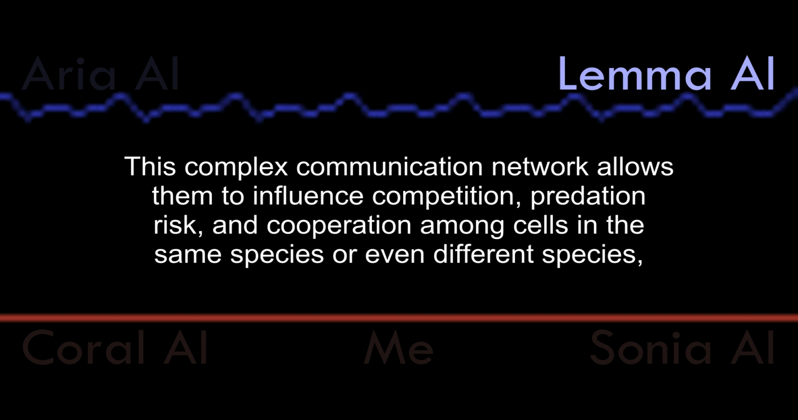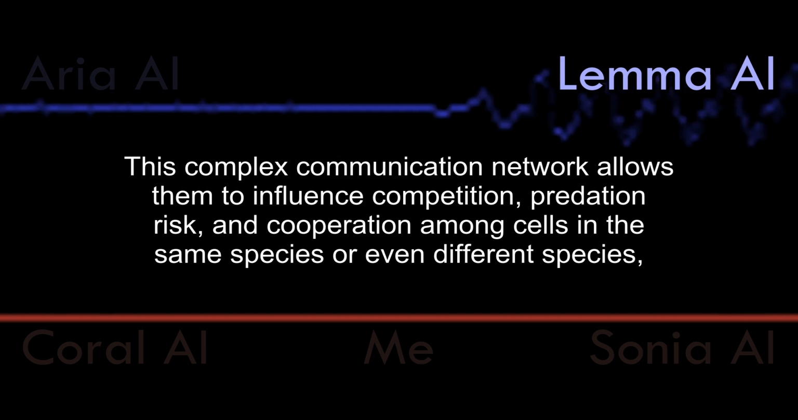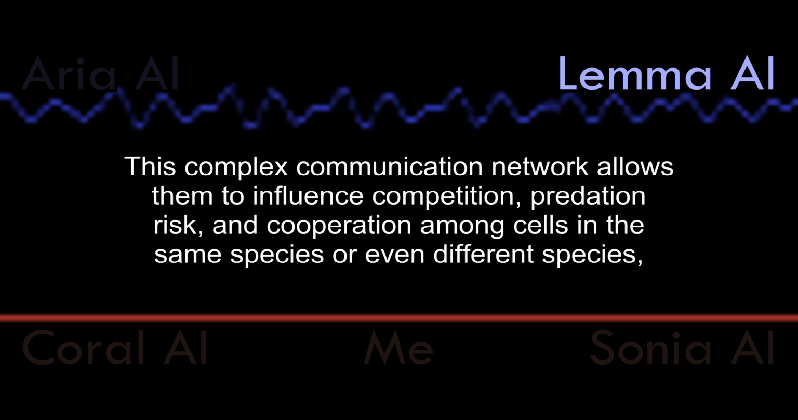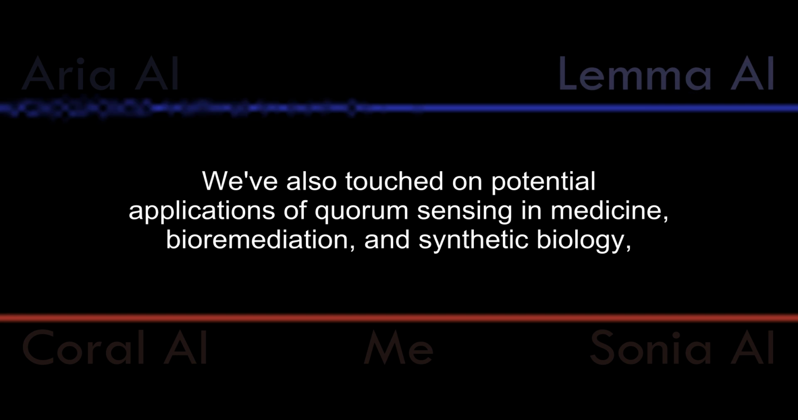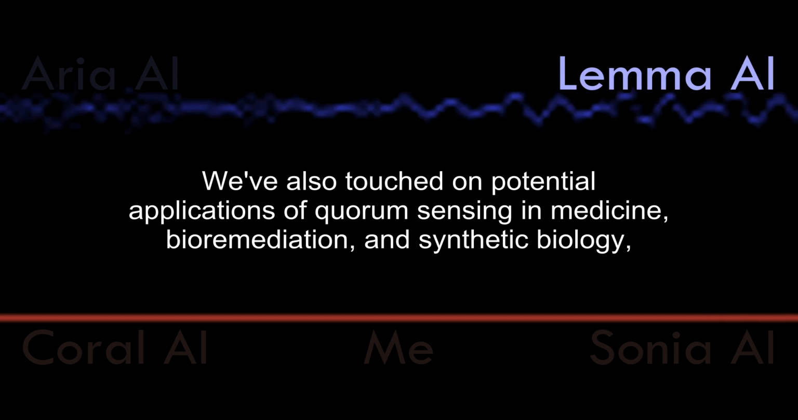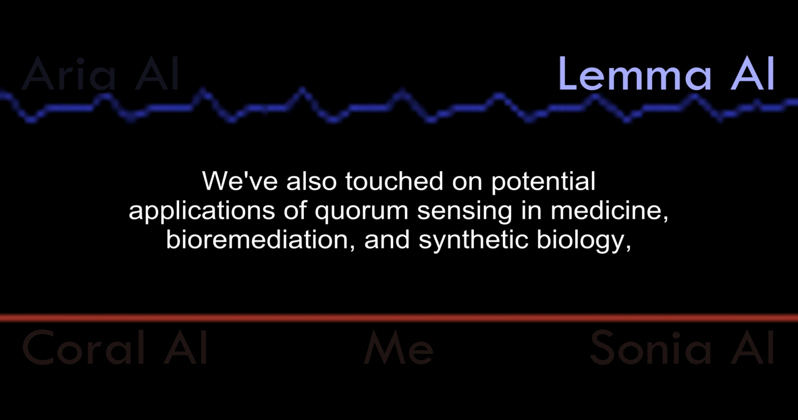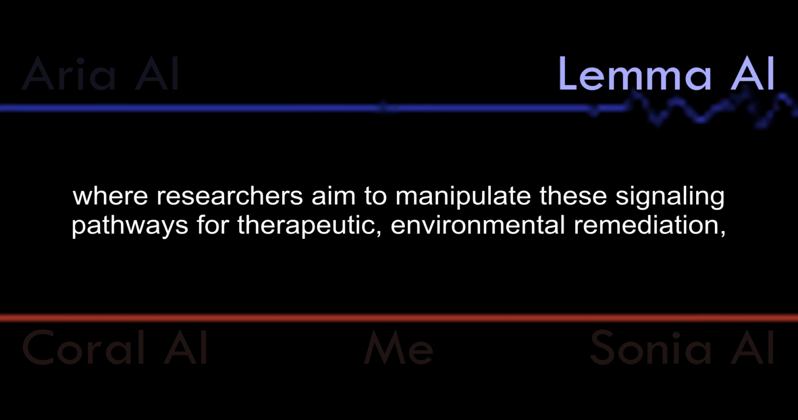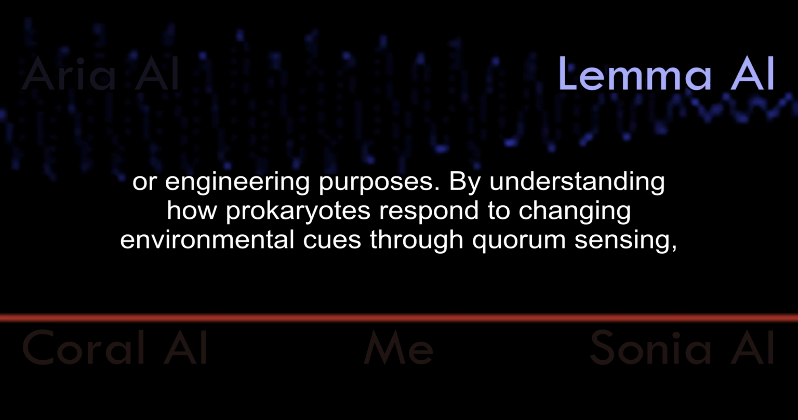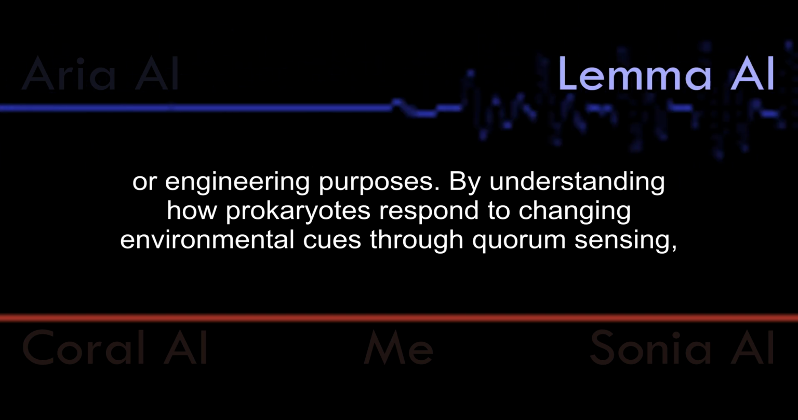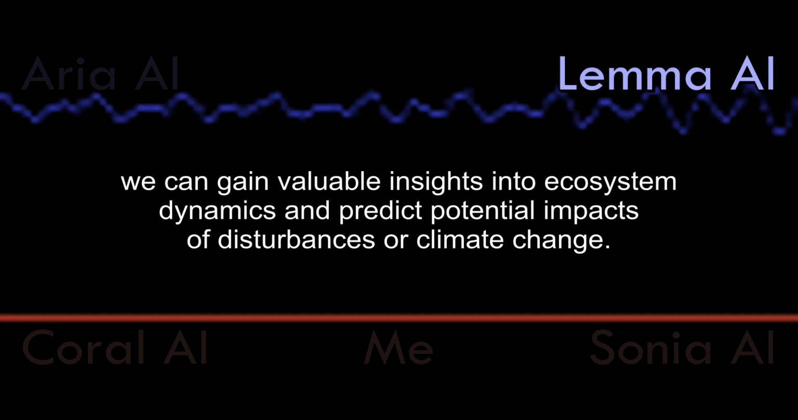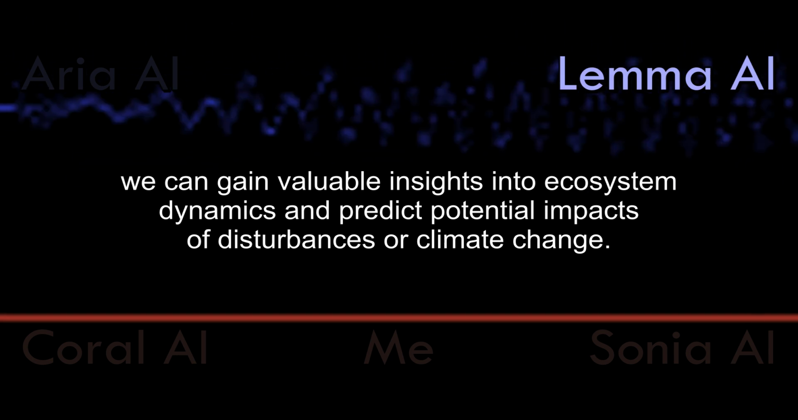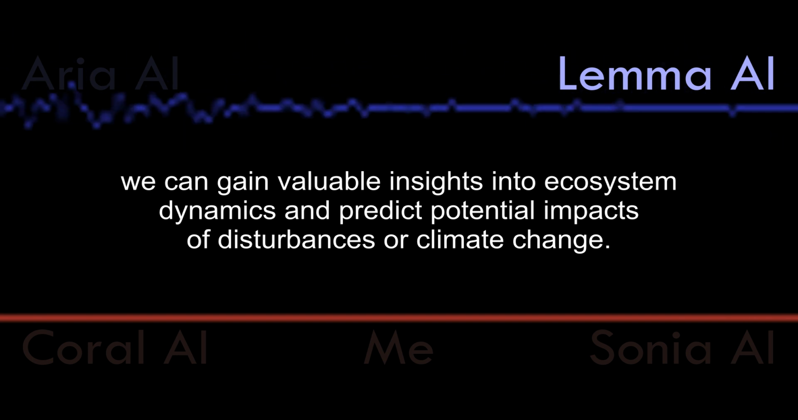This complex communication network allows them to influence competition, predation risk, and cooperation among cells in the same species or even different species, impacting nutrient cycling and ecosystem stability. We've also touched on potential applications of quorum sensing in medicine, bioremediation, and synthetic biology, where researchers aim to manipulate these signaling pathways for therapeutic, environmental remediation, or engineering purposes. By understanding how prokaryotes respond to changing environmental cues through quorum sensing, we can gain valuable insights into ecosystem dynamics and predict potential impacts of disturbances or climate change.